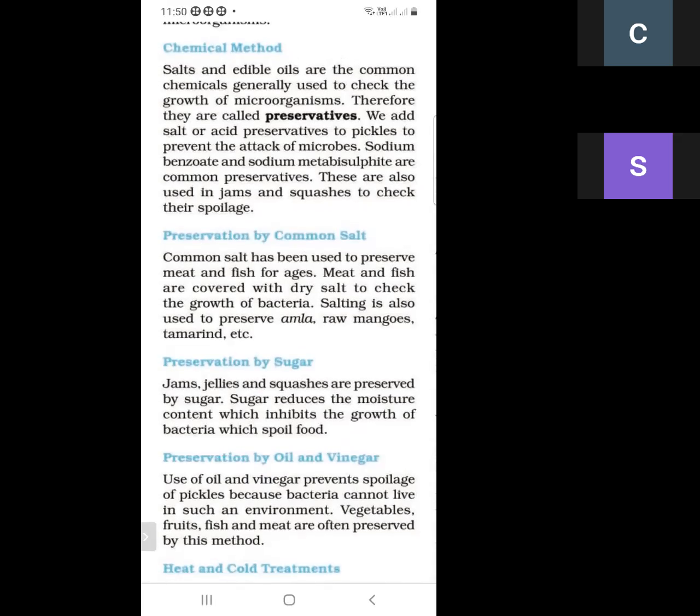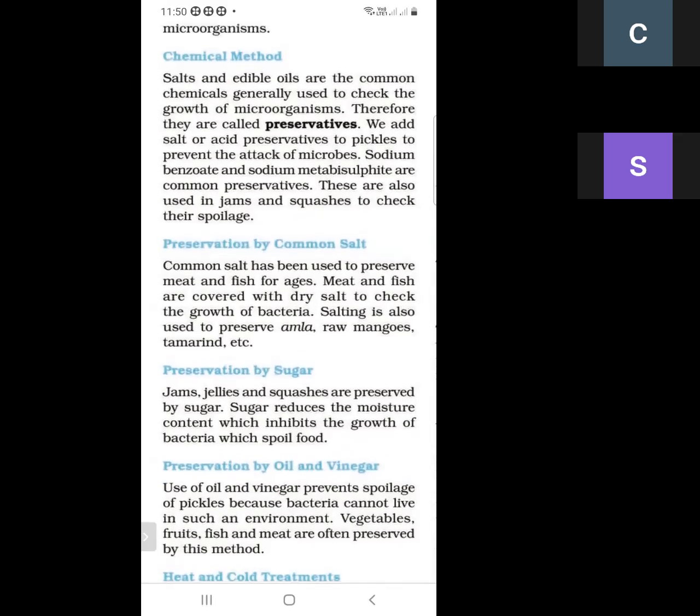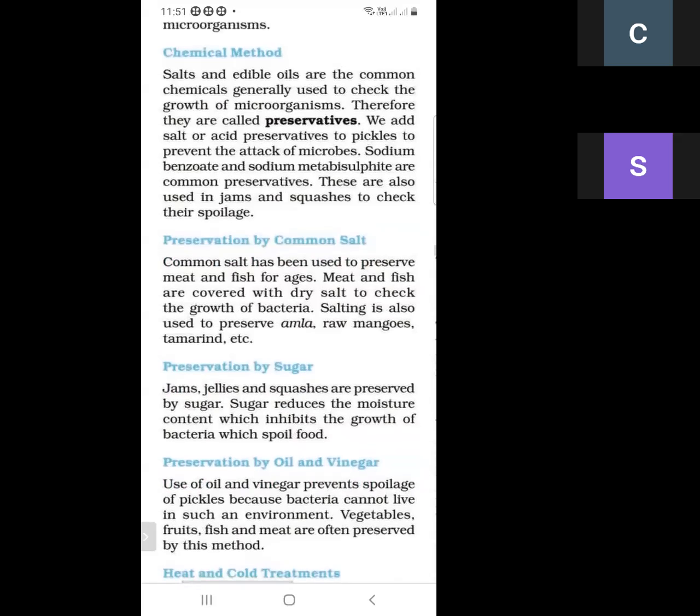So what are preservatives? The chemicals used to stop the growth of microorganisms are called preservatives. And what are examples of preservatives? Salt, edible oil, acid.